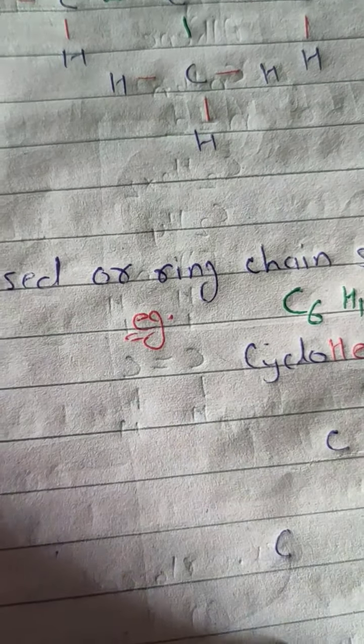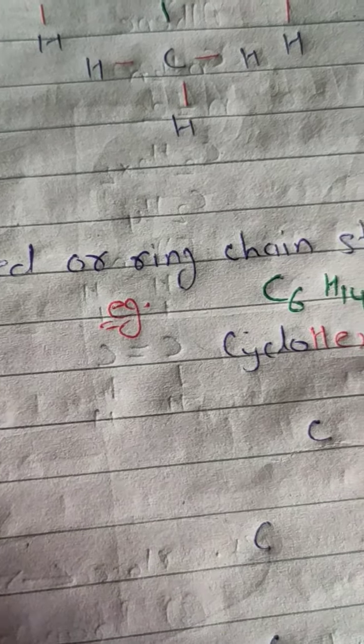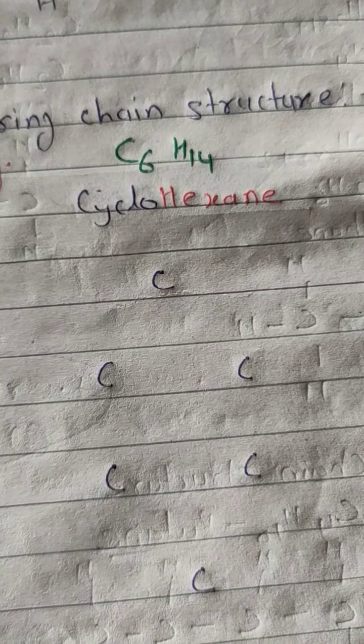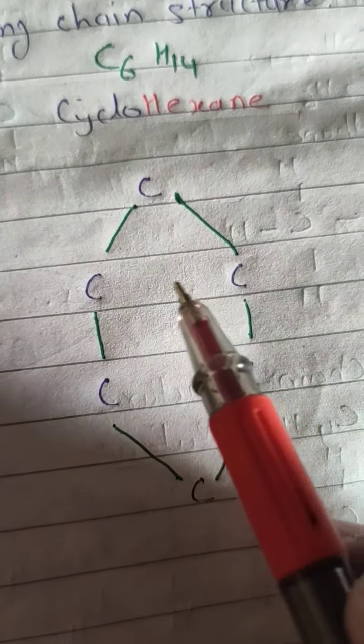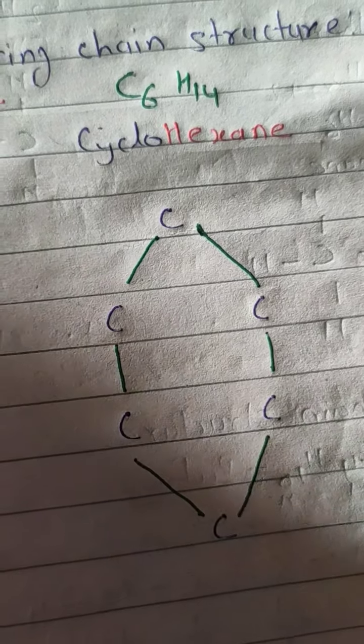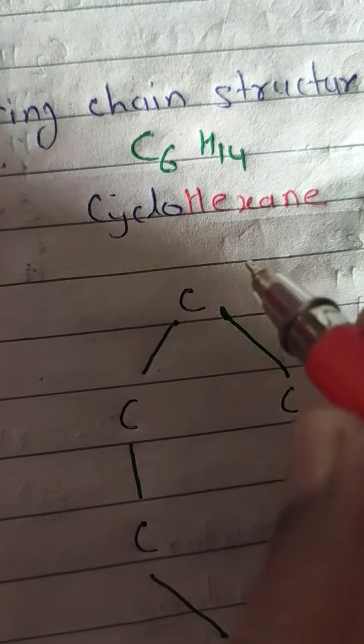See, carbon, like that. Now draw the bond of carbon. See, green color shows the carbon-carbon single bond, that means they belong to the alkane family. Now carbon and hydrogen bonds.